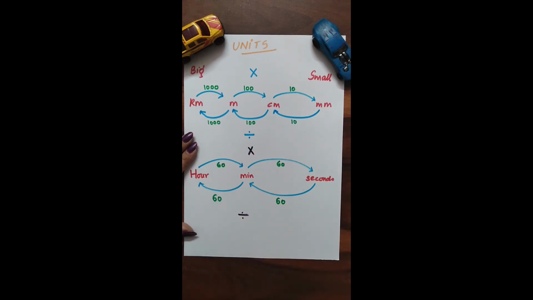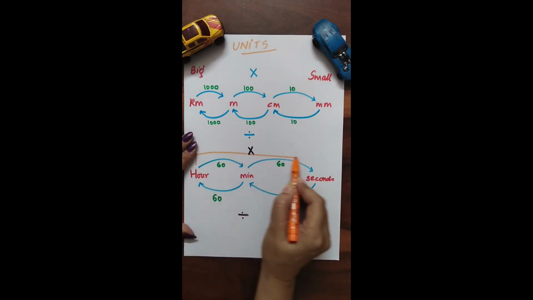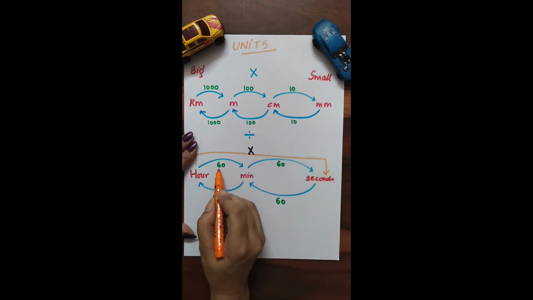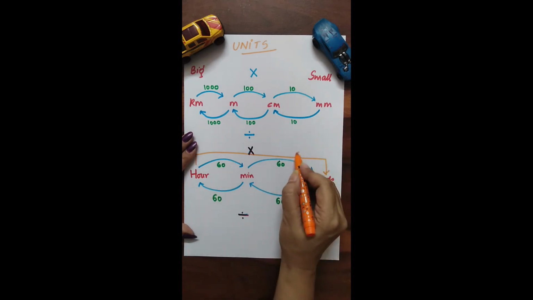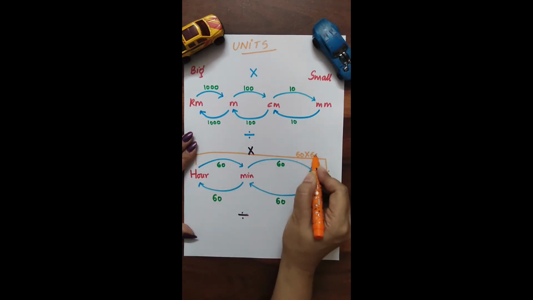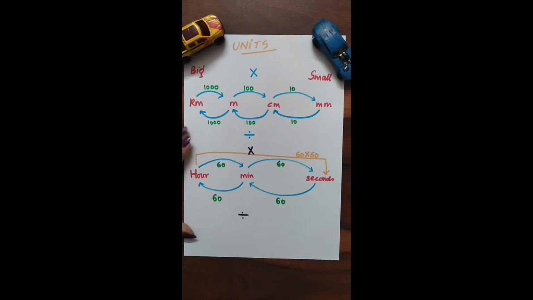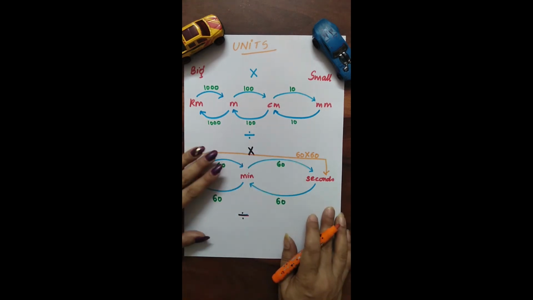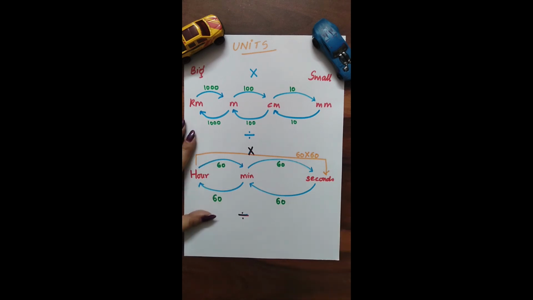And if I want to convert hours directly into seconds, 60 and 60 are coming 2 times, so 60 multiplied by 60. So this is a simple way which you should learn and understand how to convert the units from bigger ones to smaller and from smaller ones to the bigger ones.